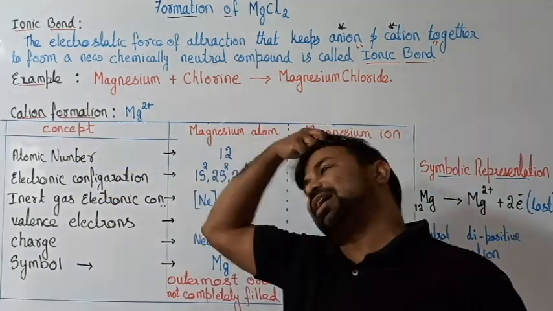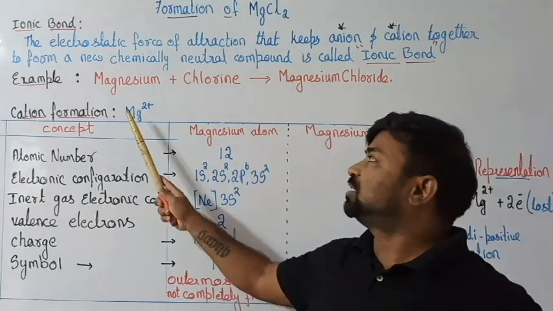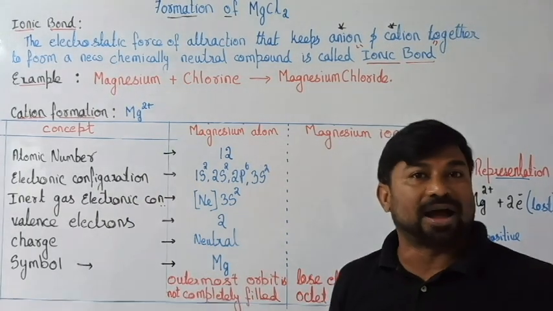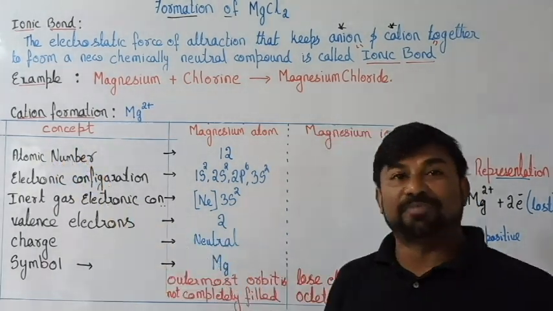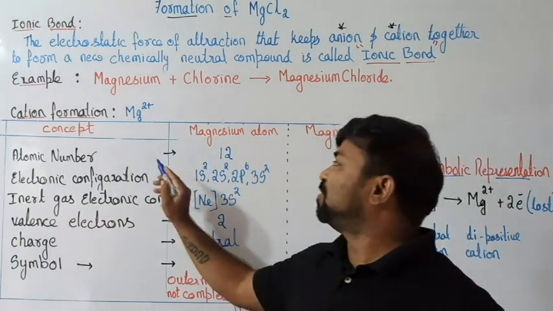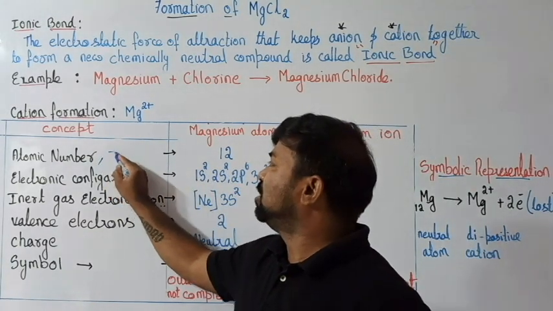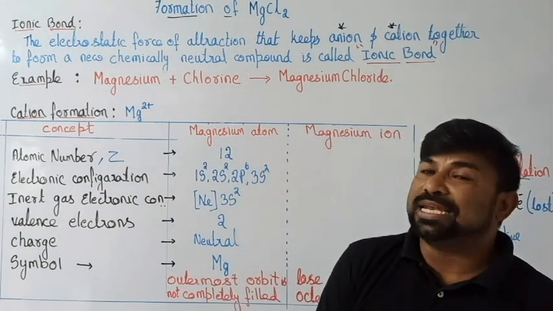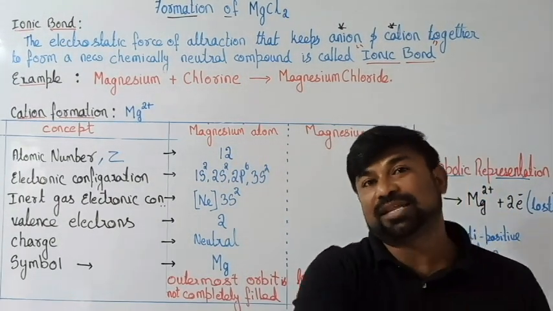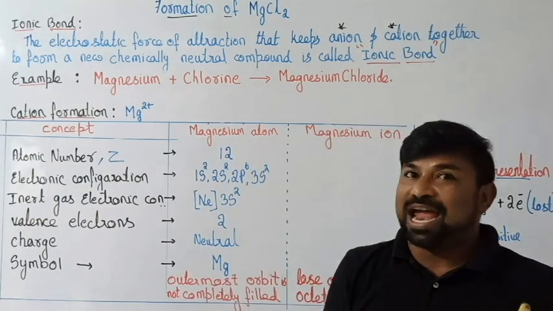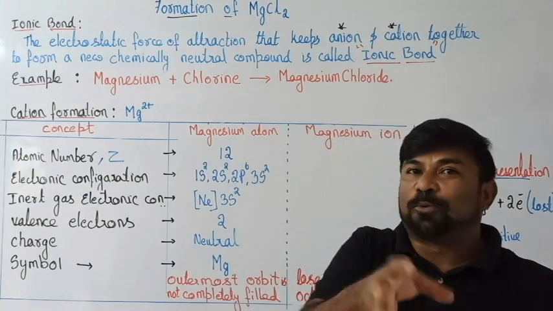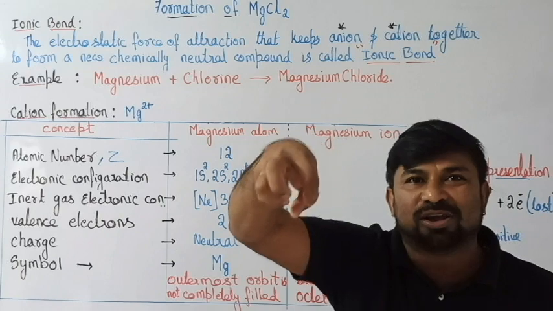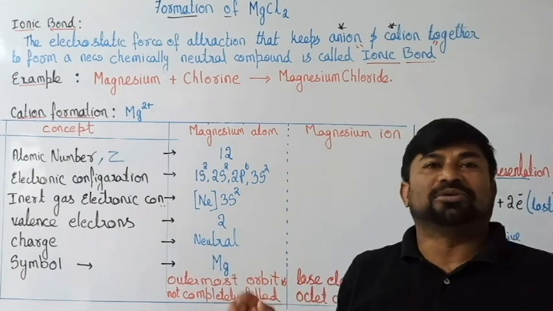Okay, let's come over here. What is the topic we are taking? We are taking magnesium. What is the atomic number of magnesium? The atomic number of magnesium is 12. What does it mean? It means 12 protons are there and 12 electrons are there. And we know all the 12 protons are present exactly in the middle of the atom, in the nucleus. They are not going to change.